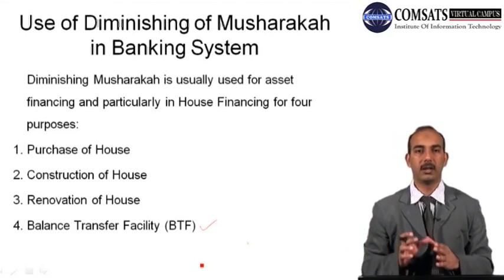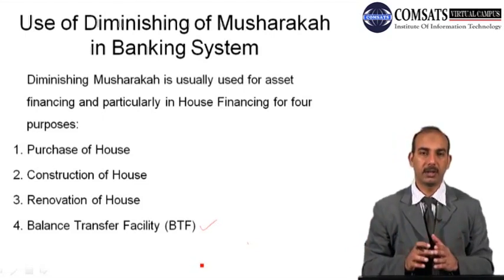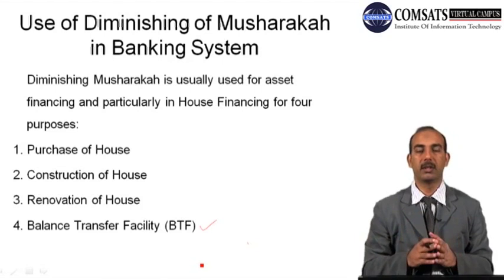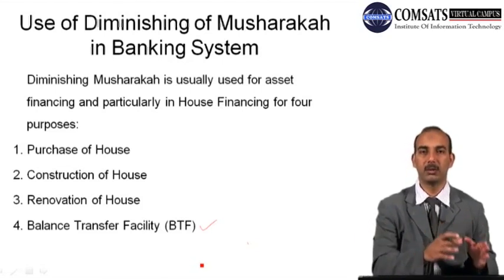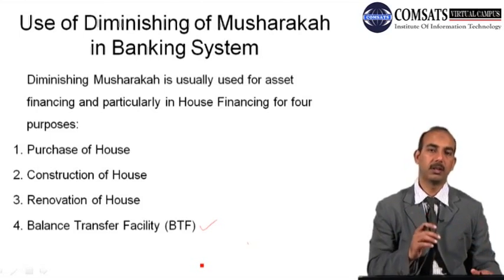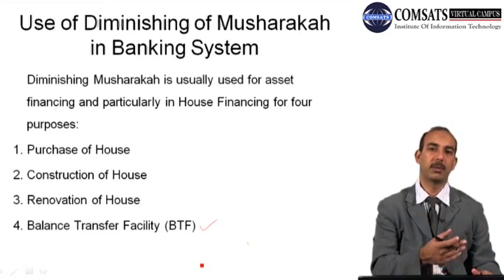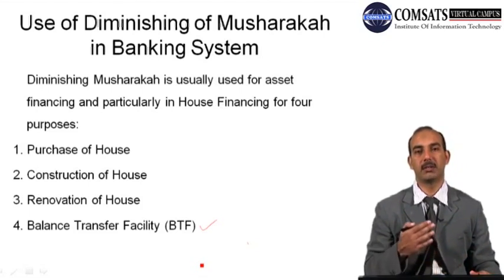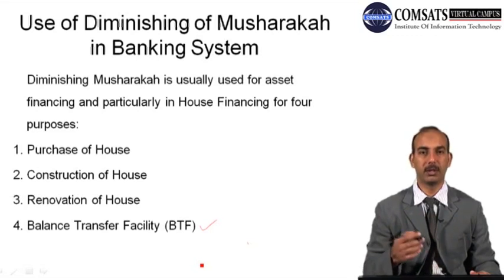Accordingly, with the worth of that asset, the bank's contribution in the form of payment to the conventional bank will be the share of the Islamic bank. So in that case, the Islamic bank becomes a partner in that particular asset. Then there will be an agreement between the Islamic bank and the client on the basis of diminishing musharaka, and the client will be purchasing the share of the Islamic bank based on the mechanisms.